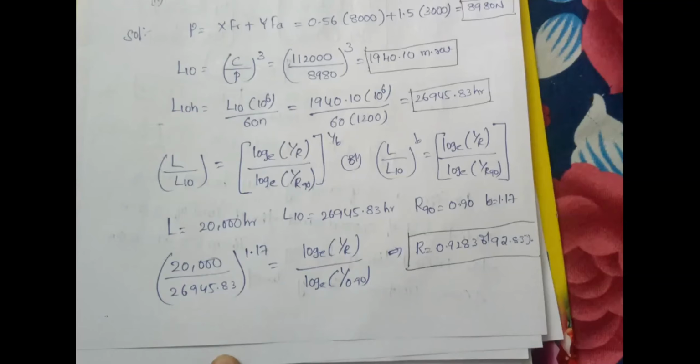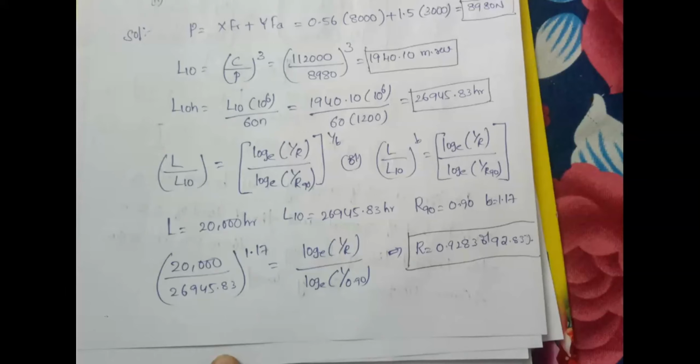Here 92% resembles the life of the particular bearing, L92. I told you that the reliability formula is applied for other than 90. So here I am calculating for 92% of the bearings, having a life of 20,000 hours.